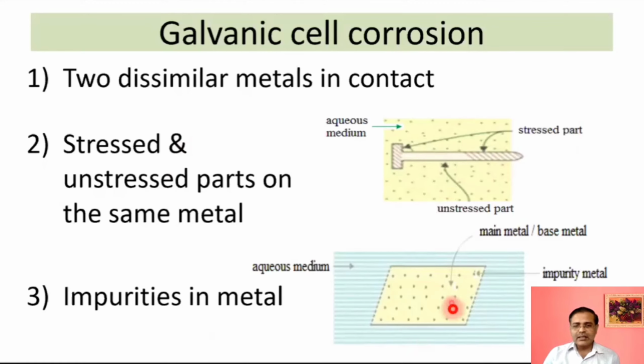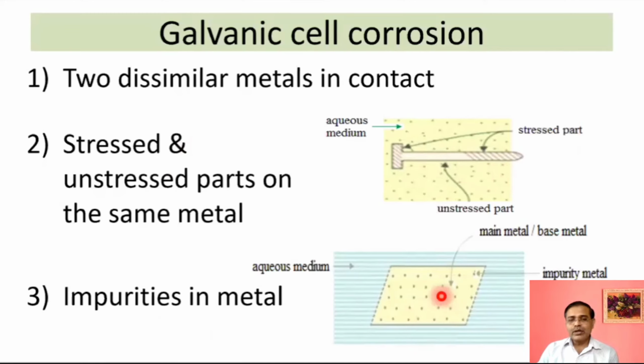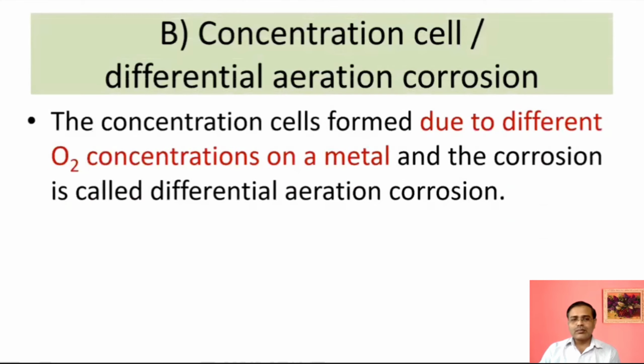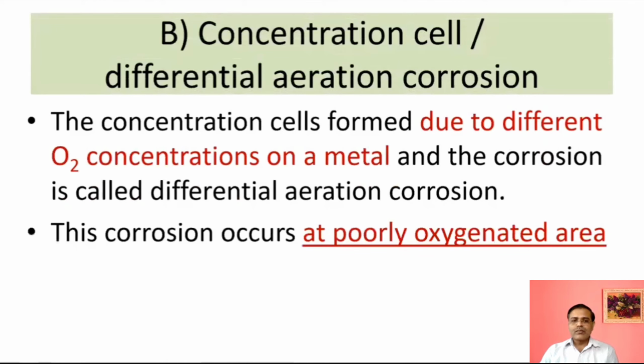If a metal sheet contains some impurities, then that impurity will act as one metal and the other material will act as another metal, and in this way there is natural formation of a galvanic cell, and some corrosion occurs. Similarly, concentration cell corrosion may be there. It is due to differential aeration corrosion, or we can say different concentrations of oxygen on the metal surface. So remember only one sentence in this entire topic: the poorly oxygenated area gets corroded, because we are talking about wet corrosion.